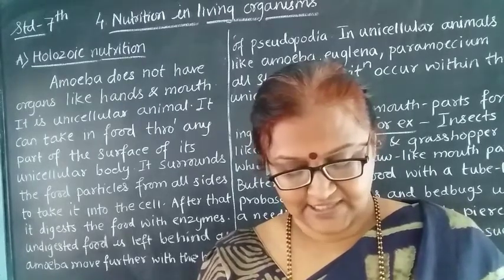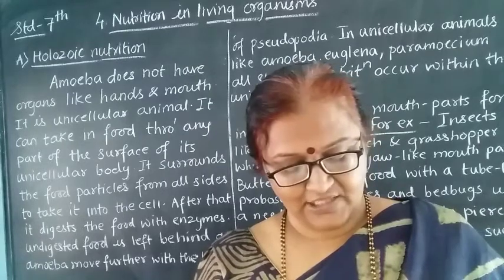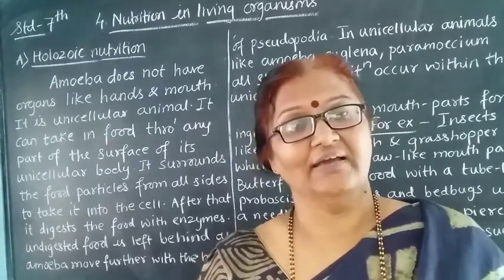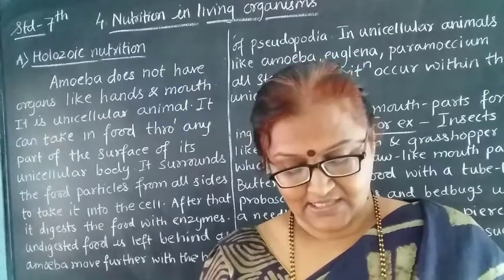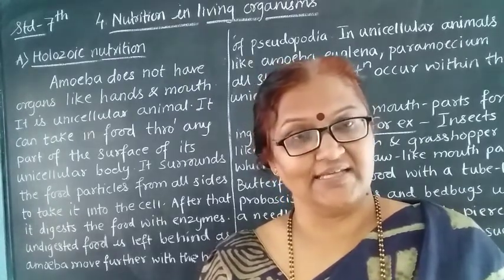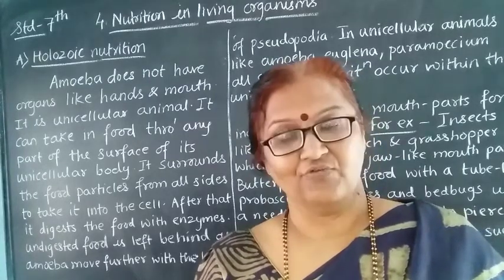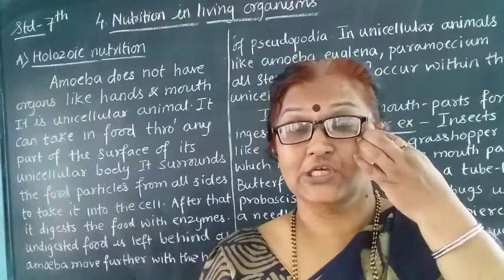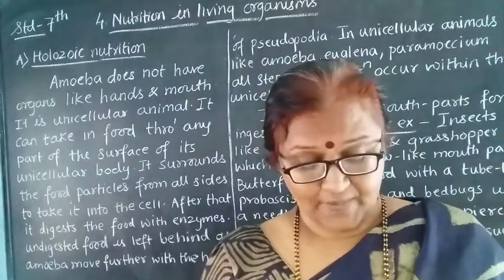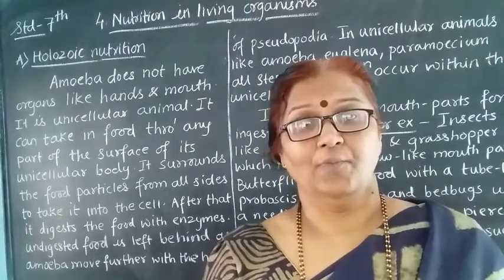Animals like tapeworm or roundworm live inside the body of the animal. There are some animals like tapeworm or roundworm, they live inside the body of other animals and obtain their food. This type of nutrition is called endoparasitic nutrition and they are known as the endoparasites.